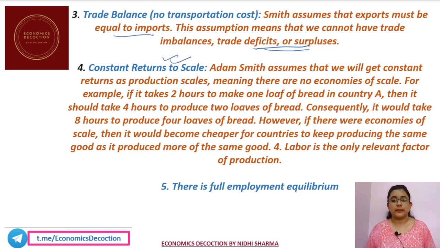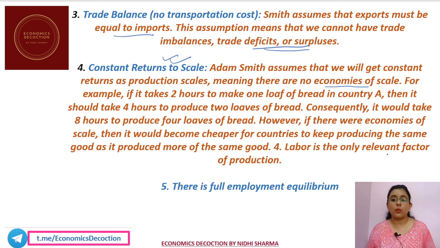Constant returns to scale. Adam Smith assumes that we will get constant returns as production scales, meaning there is no economies of scale. For example, if we take 2 hours to make one loaf of bread in country A, then it should take 4 hours to produce 2 loaves of bread. Consequently, it would take 8 hours to produce 4 loaves of bread. However, if there were economies of scale, then it would become cheaper for countries to keep producing the same good as it produced more of the same good.